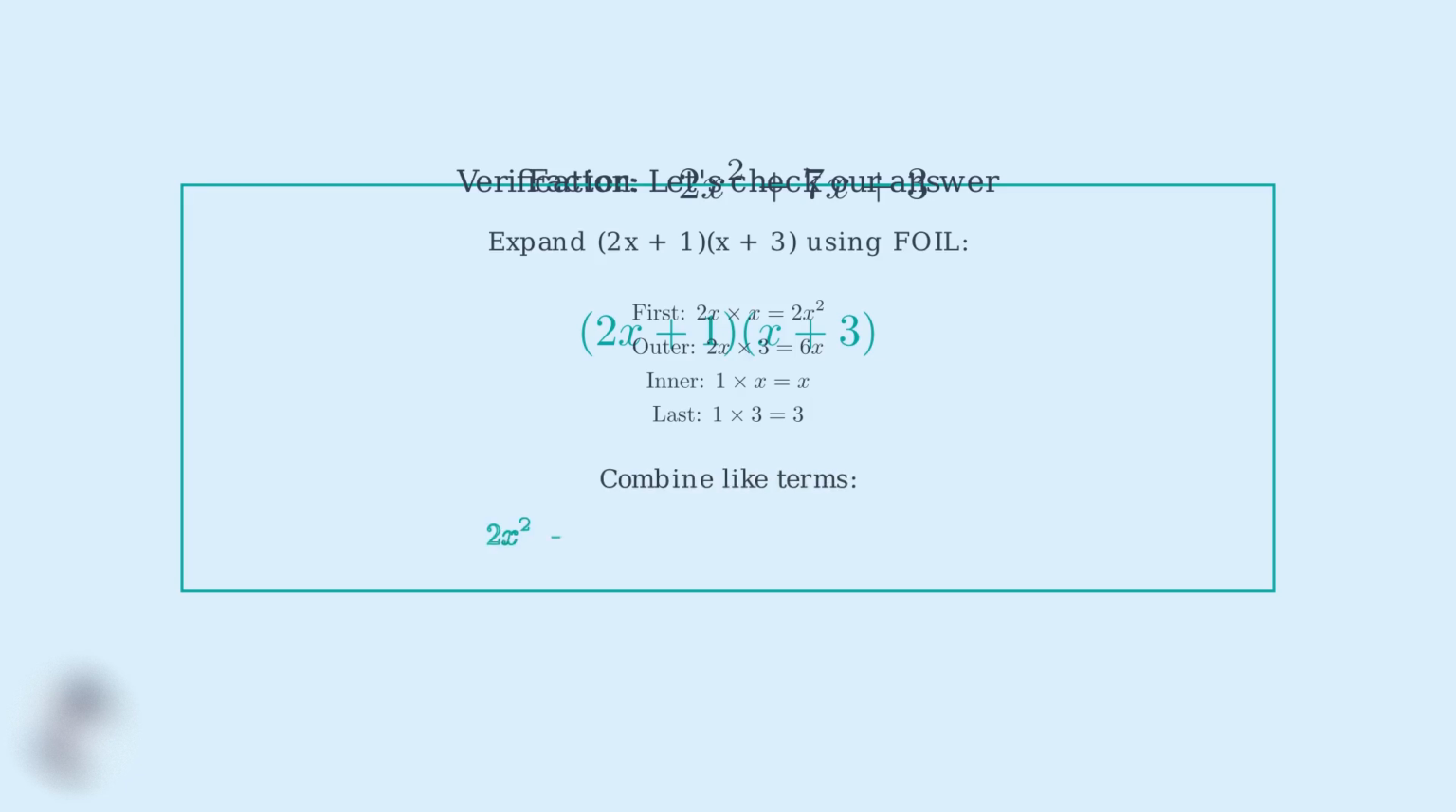When we combine like terms, we get 2x squared plus 6x plus x plus 3, which simplifies to 2x squared plus 7x plus 3. This matches our original trinomial perfectly, confirming our factorization is correct. Therefore, 2x squared plus 7x plus 3 factors to 2x plus 1 times x plus 3. This example demonstrates how the AC method handles trinomials with leading coefficients other than 1.